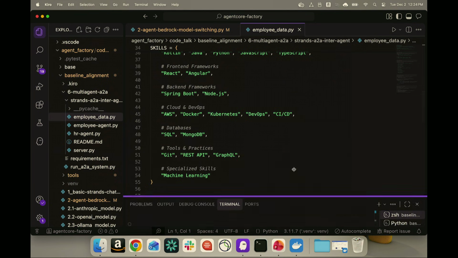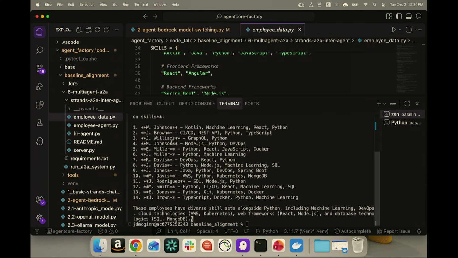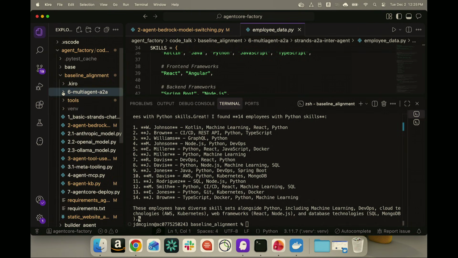So let us go ahead and see what the curl request did. It sent a request to our server. It found what skill sets different employees have, and then it recommends, hey, based on what machine learning requires, the frameworks and the technologies, these are the set of employees who are the right ones for us to work with. Okay. So the final thing I'm going to show now is taking this to Agent Core.